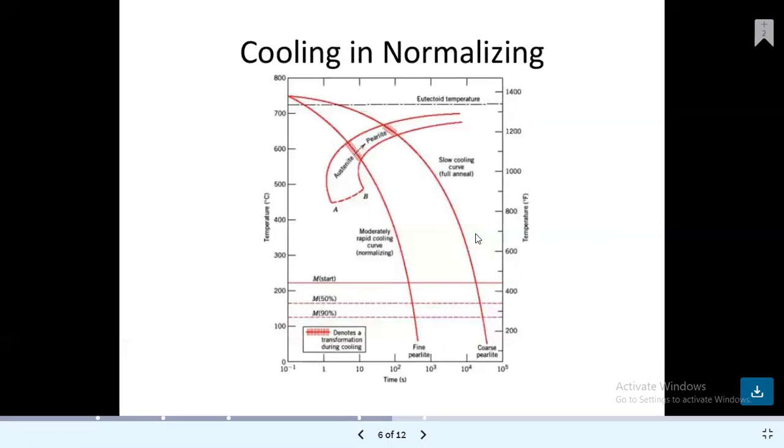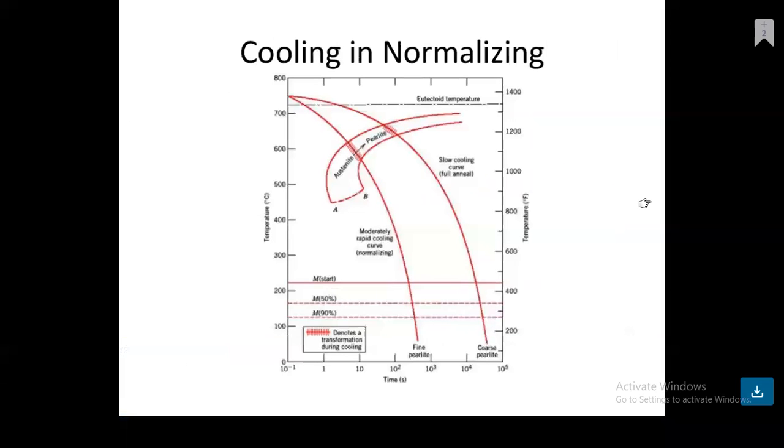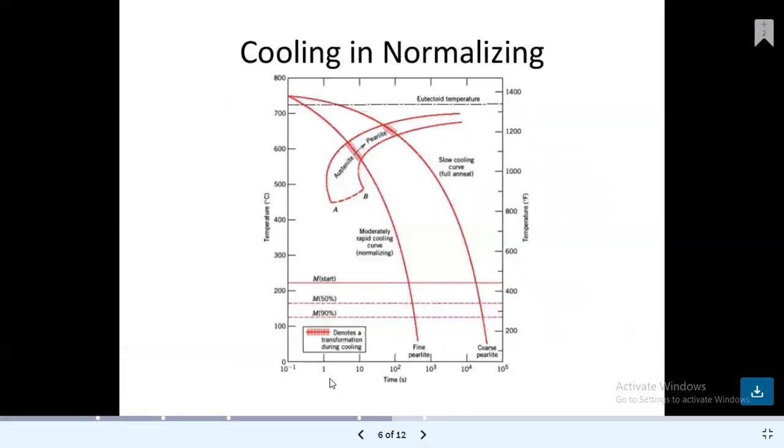Then we look at cooling in normalizing. Temperature in degrees Celsius is shown on the y-axis and time in seconds on the x-axis. The time axis shows 10 raised to -1, 1, 10, 10 raised to 2, 10 raised to 3, 10 raised to 4 and 10 raised to 5 seconds.